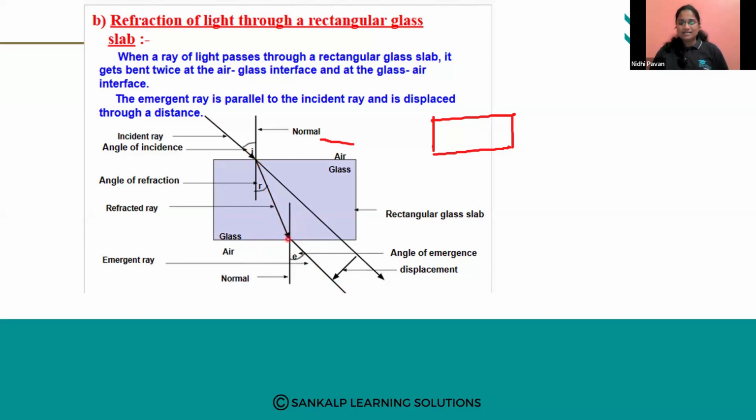So this incident ray, that is this refracted ray, again undergoes refraction, and it is bent away from the normal. Why is it bent away from the normal? Sorry, glass is a denser medium, right? Air is a rarer medium. So when a ray of light passes from a denser to a rarer medium, it bends away from the normal. So this is a normal, which we have to draw between the two surfaces.